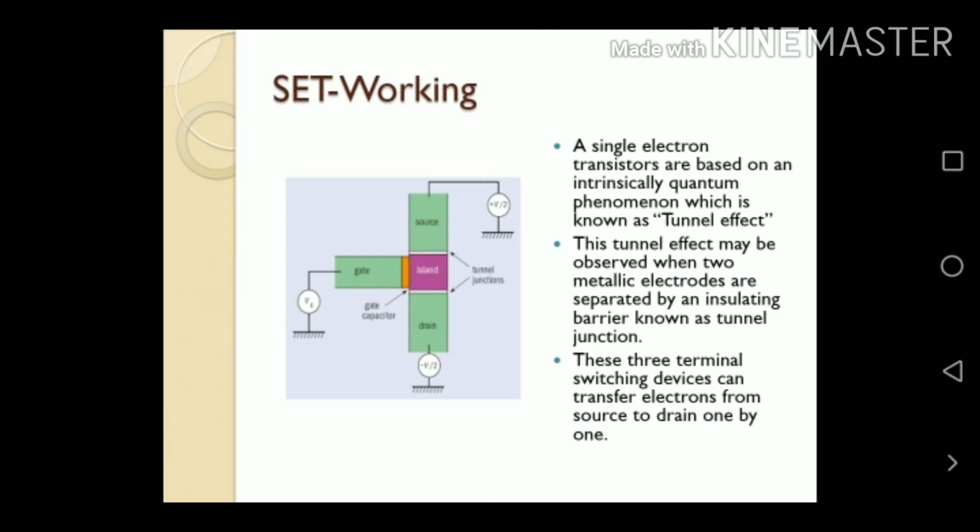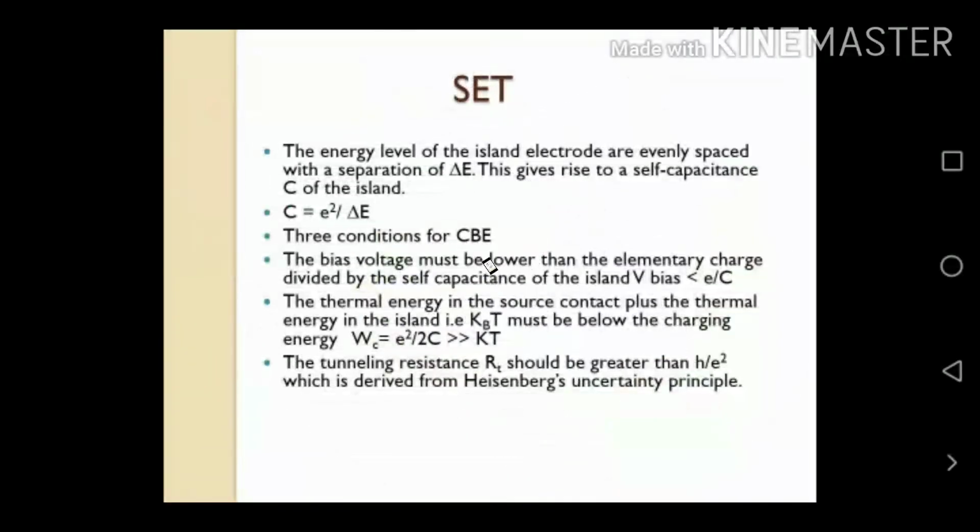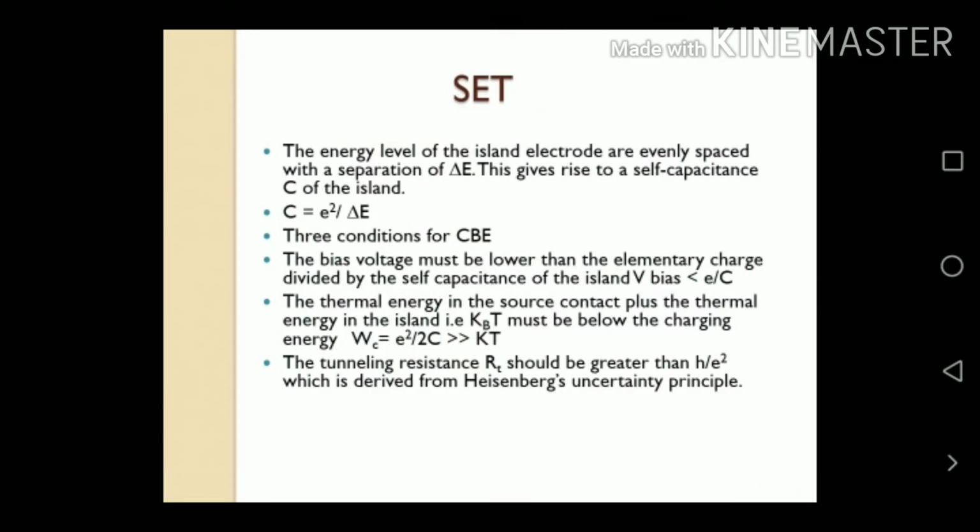So this 3-terminal switching device can transfer electrons from source to drain one by one. The energy levels of the island electrode are evenly spaced with a separation of delta E. This gives rise to the self capacitance C of the island, C equal to e squared by delta E.